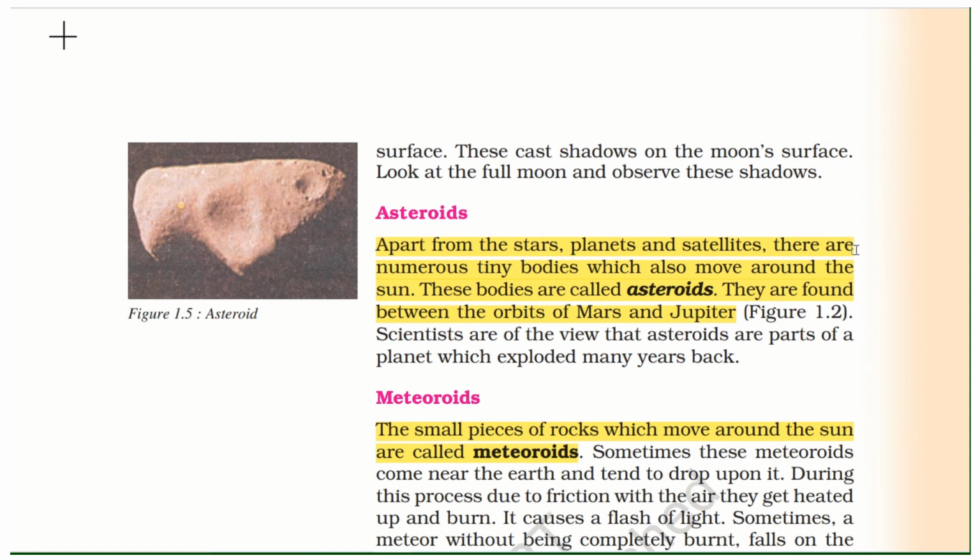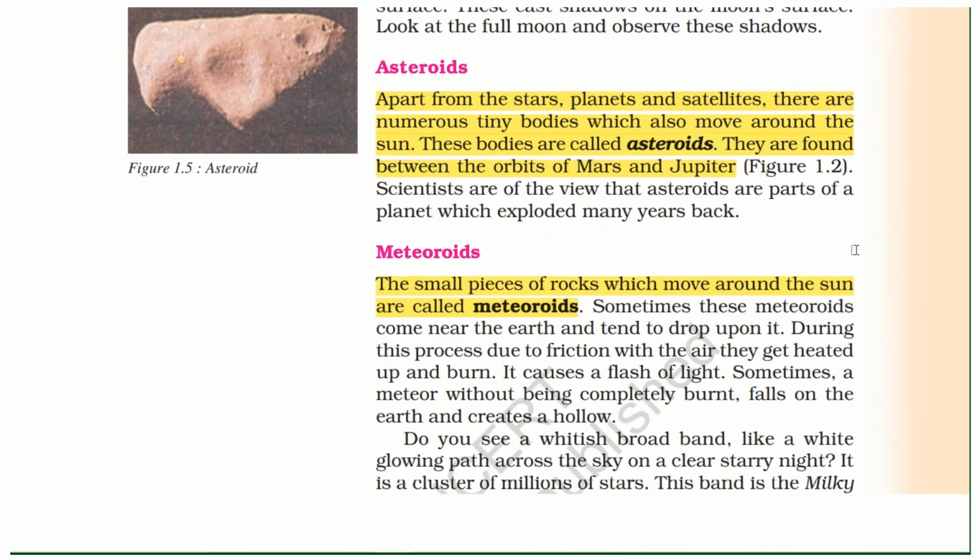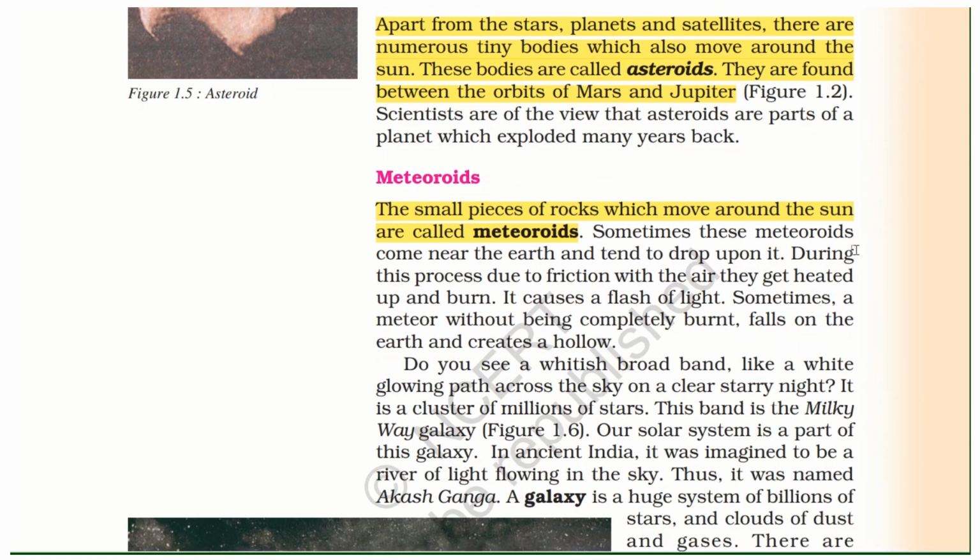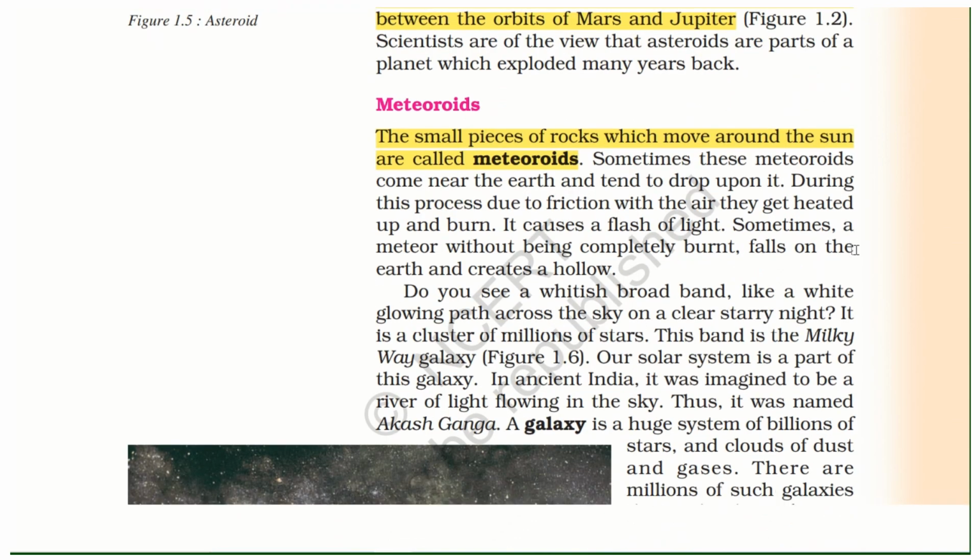Asteroids. Apart from the stars, planets, and satellites, there are numerous tiny bodies which also move around the sun. These bodies are called asteroids. They are found between the orbits of Mars and Jupiter. Meteorites. The small pieces of rocks which move around the sun are called meteorites.